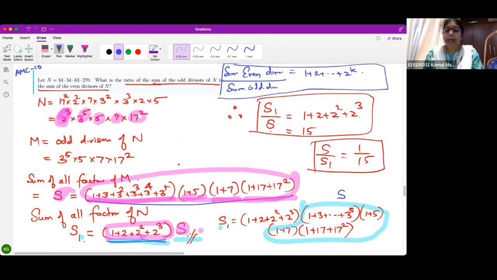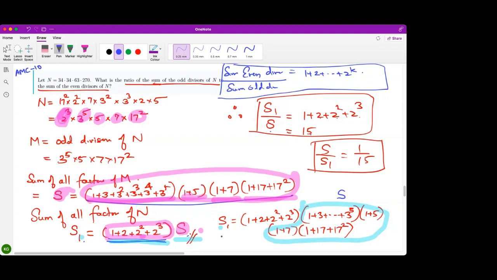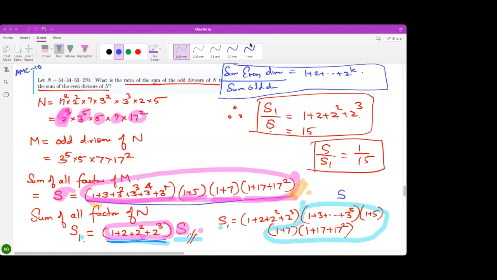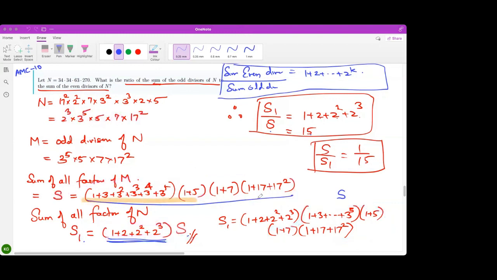Followed? Still not understood? Should I explain once again? Okay. Just see, what is S? S is this, correct? Sum of odd divisors. This much is clear. Sum of odd divisors is clear.